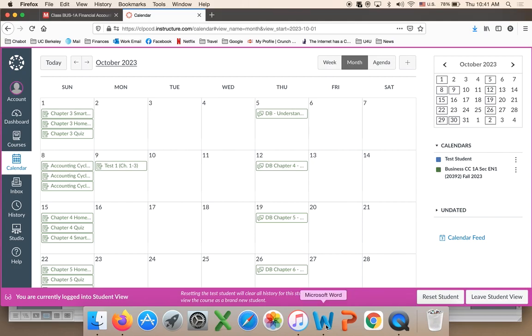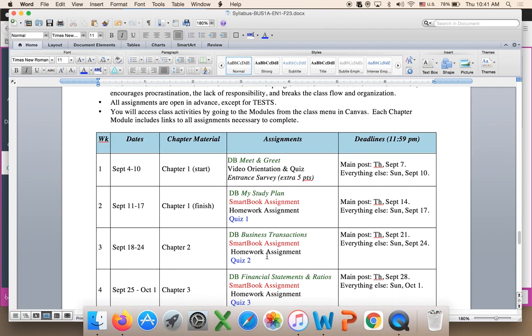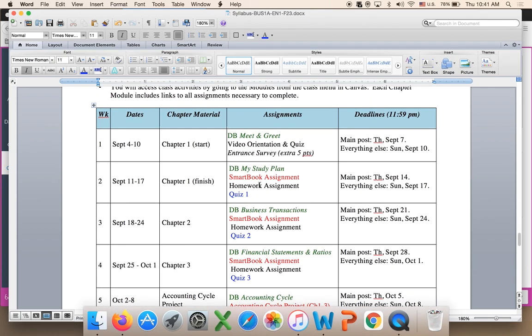So every week is repeated. This is our class syllabus, and the last two pages are the schedule. I actually print this out, put it on the wall of my office, and follow it. With the exception of the first chapter, where I'm giving you two weeks, the first week is just one discussion, and again, your main post is due Thursday midnight, 11:59 p.m. Your replies to at least three students, plus everything else, are due on Sunday. So the second week is the first real week.